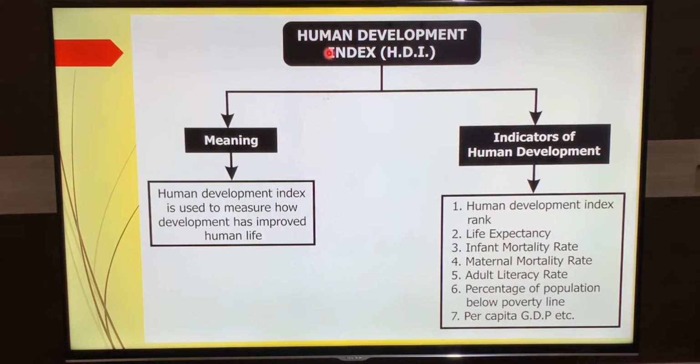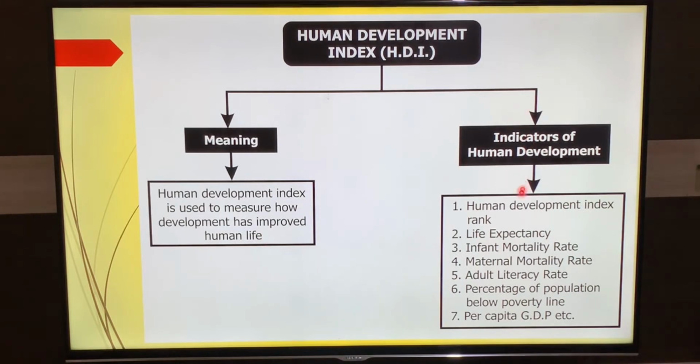So here is a definition of the Human Development Index, and on this side, towards your right, you will see the indicators of human development. First is the meaning of Human Development Index. The Human Development Index is used to measure how development has improved human life.